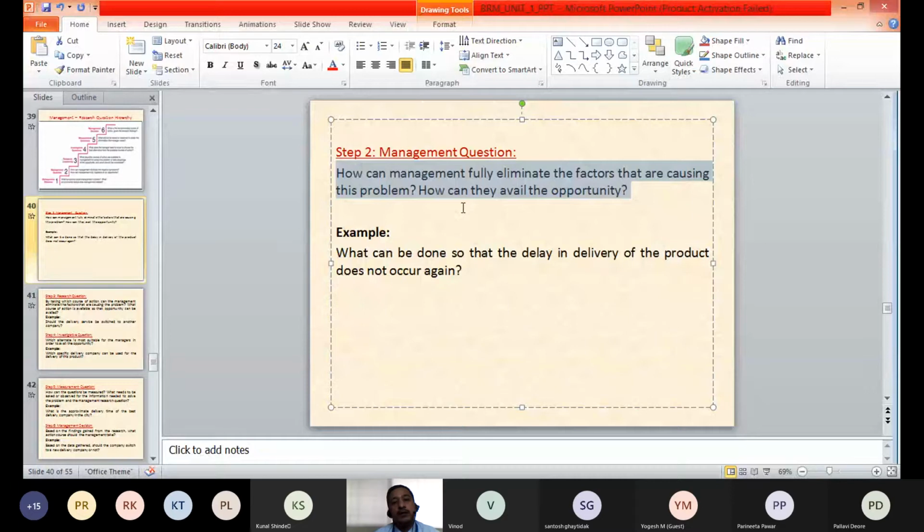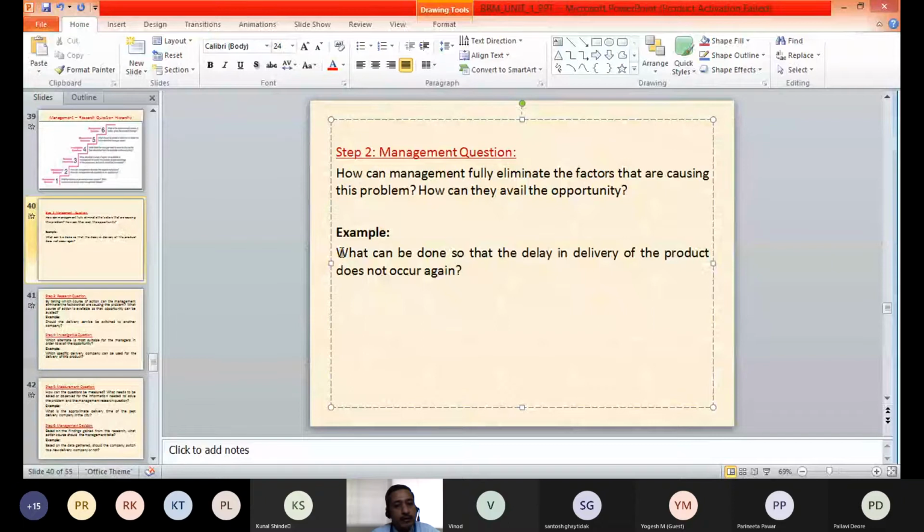The dilemma, the state of difficulty in taking the decision, may be about a problem or an opportunity. So here we have to understand how management can fully eliminate the factors causing the problem, how that problem can be solved, or how that opportunity can be taken or explored. We will continue with the same example for all these steps.